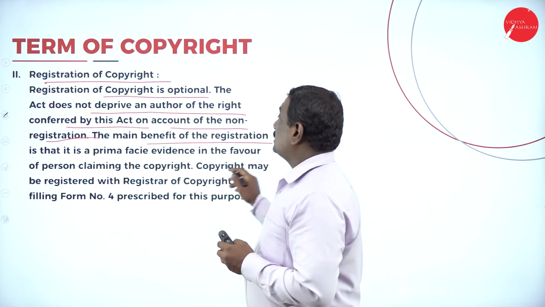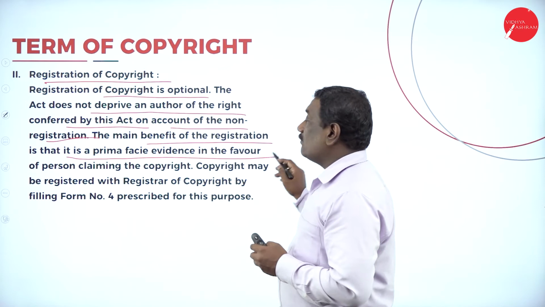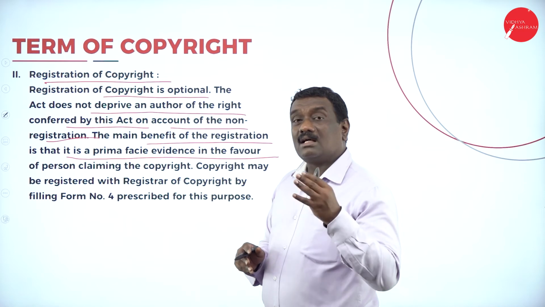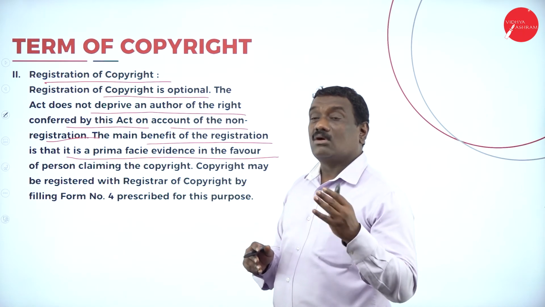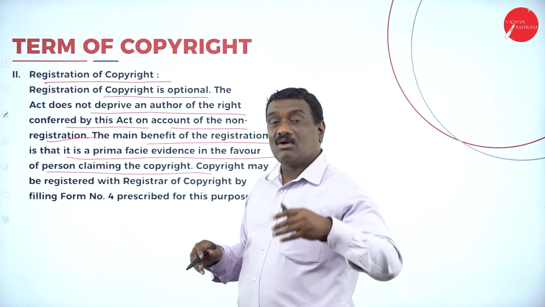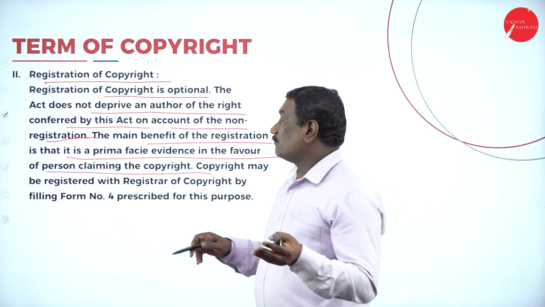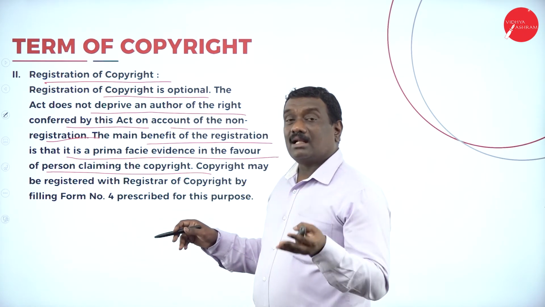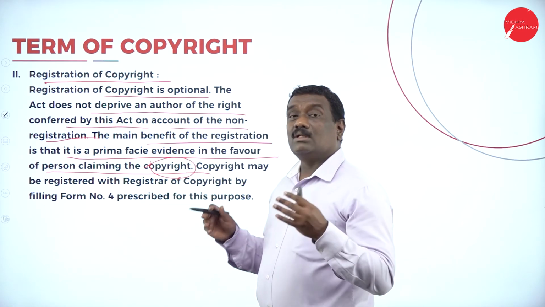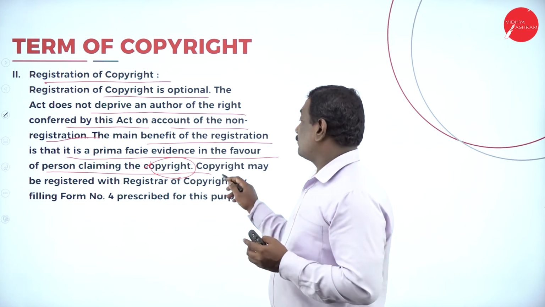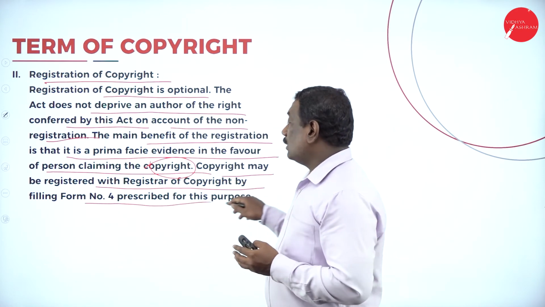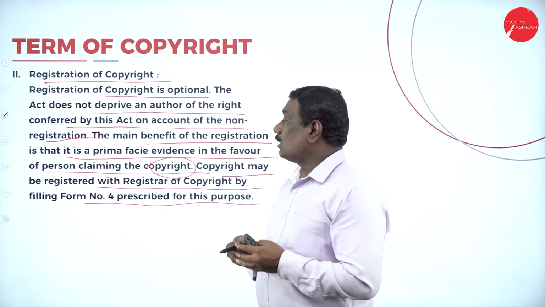So the main benefit of the registration is what? That is the prima facie evidence. So why do you want to register your copyright? Because it will act as evidence, the prima facie proof, in favor of the person who has done the work or the art. It may be authors, publishers, film directors or producers, like this, claiming the copyrights. For one who is claiming the copyrights, this will stand as proof or evidence. The copyrights may be registered with the Registrar of Copyrights by filling in Form 4 in a prescribed format. So how are we going to register it?